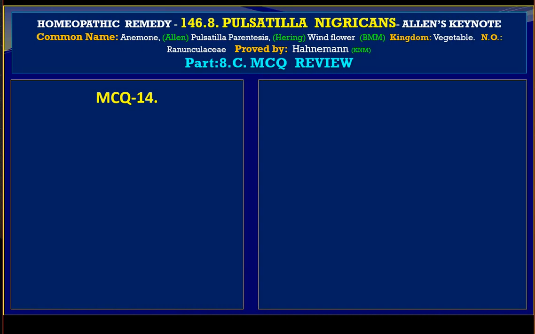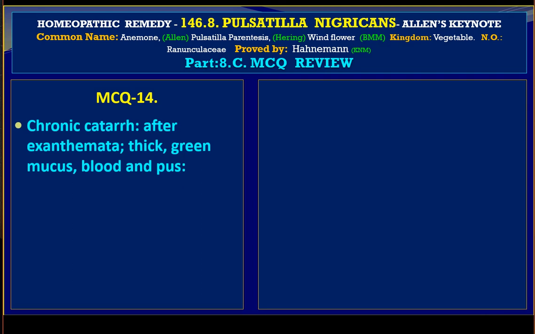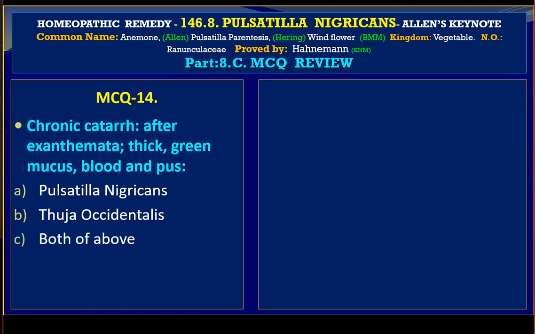MCQ 14. Chronic catarrh after exanthemata, thick green mucus, blood and pus. Variable A is Pulsatilla nigricans, variable B, Thuja occidentalis, variable C, both of the above, and variable D, none of the above.